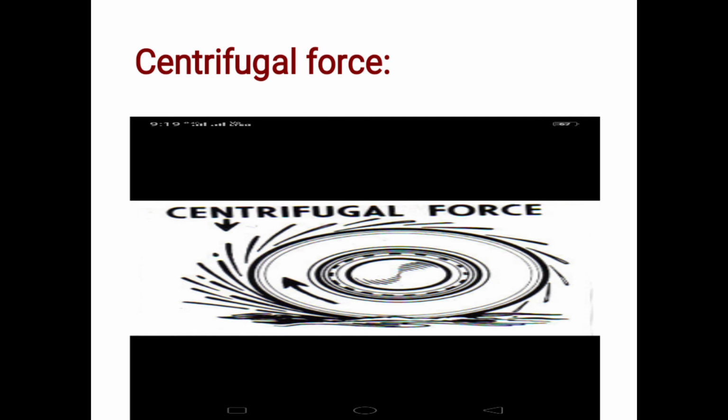Centrifugal force is an apparent force that is felt by an object moving in a curved path, that acts outwardly, away from the center of rotation. That means this centrifugal force starts from the center, that is the equator, and moves towards the north pole and south pole. So this is the meaning of centrifugal force. This is one of the effects of the earth rotation.